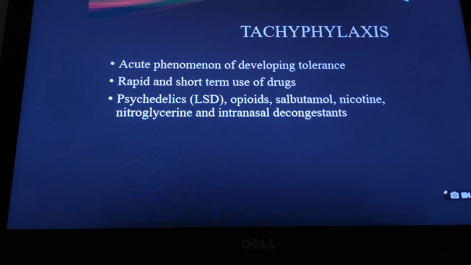So it is very, very important for the physician to know the phenomenon of tachyphylaxis, especially, for example, if there is a use of nitroglycerin for angina or use of a decongestant for rhinitis, because the patient may keep on taking this medicine quite frequently if he is not told about this particular phenomenon. After 1 or 2 doses, the patient does not find any response and he keeps on repeating the dose of the same drug, which can be disastrous.